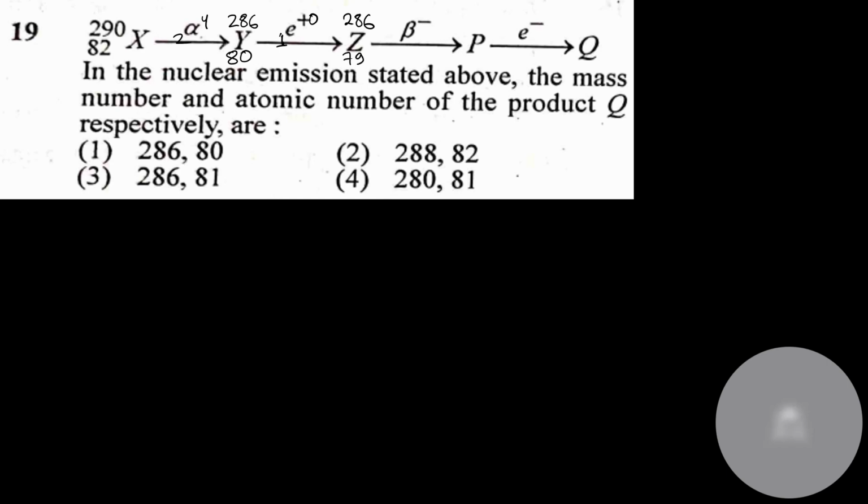Beta is nothing but electron only. Okay, fancy term for electron. It would be 0 minus 1. Sorry, electron has minus 1 charge. Okay, it would be 286 80, and out here also 0 minus 1. It would be 286 and 81. So 286 and 81, option number 3.